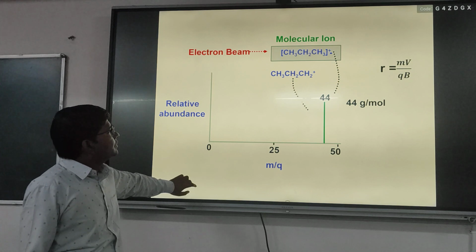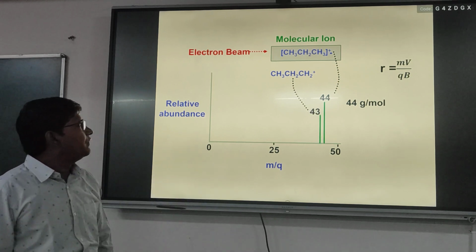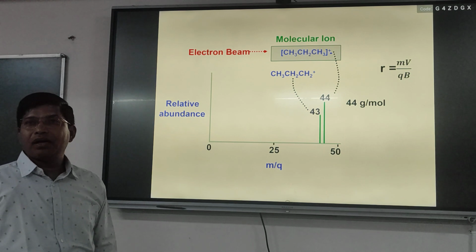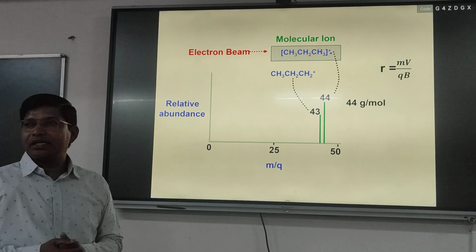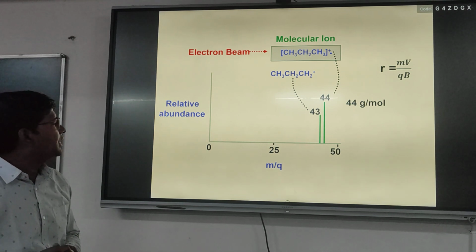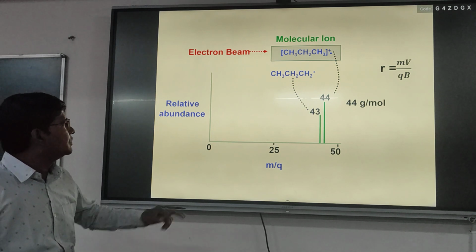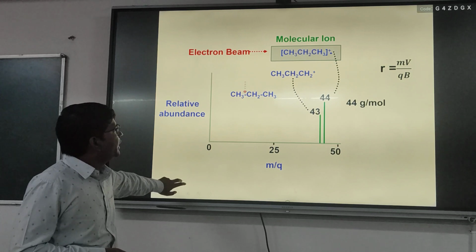And there is another chance: when the electron beam hits the bonding electron, there is a removal of neutral hydrogen from the molecule, so we will get the peak at 44.